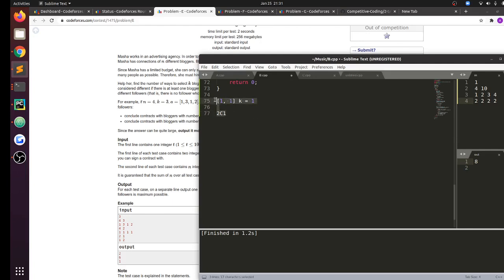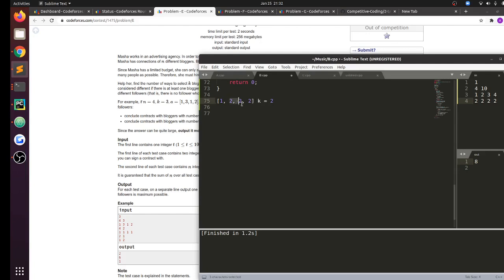Let me extend this test case. Suppose I had 1 2 2 2 3 4, and I wanted to remove K equal to 4. I'll see how many 4s occur. 4 occurs 1 time, and my K value is greater than or equal to that, so I can remove 4 and reduce K. Now the largest value occurs only 1 time, and my K value is still greater, so I need to take this element definitely.